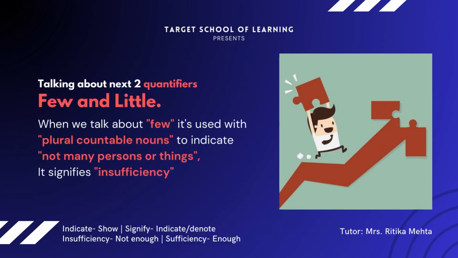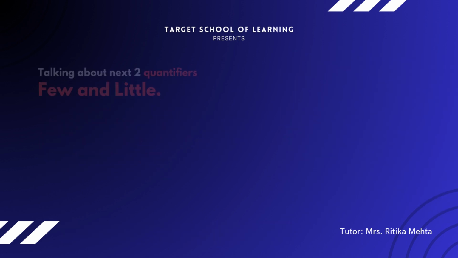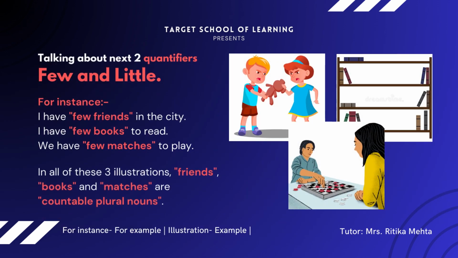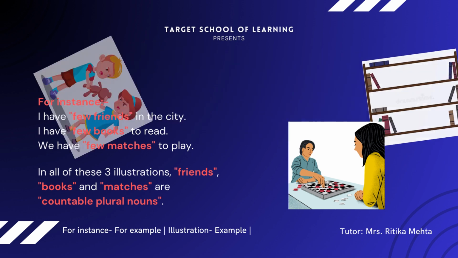Talking about the next two quantifiers, few and little. When we talk about few, it's used with countable plural nouns to indicate not many persons or things. It signifies insufficiency. For instance, I have few friends in the city. I have few books to read. We have few matches to play. In all of these three illustrations, friends, books, and matches are countable plural nouns.